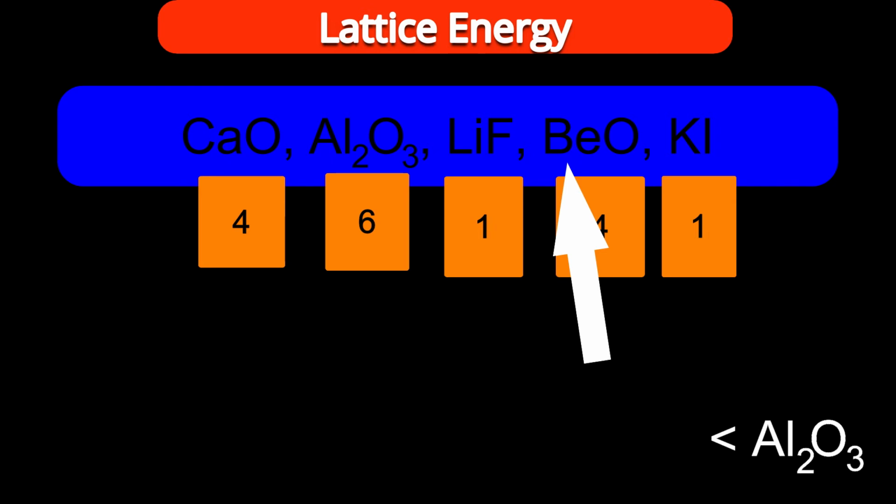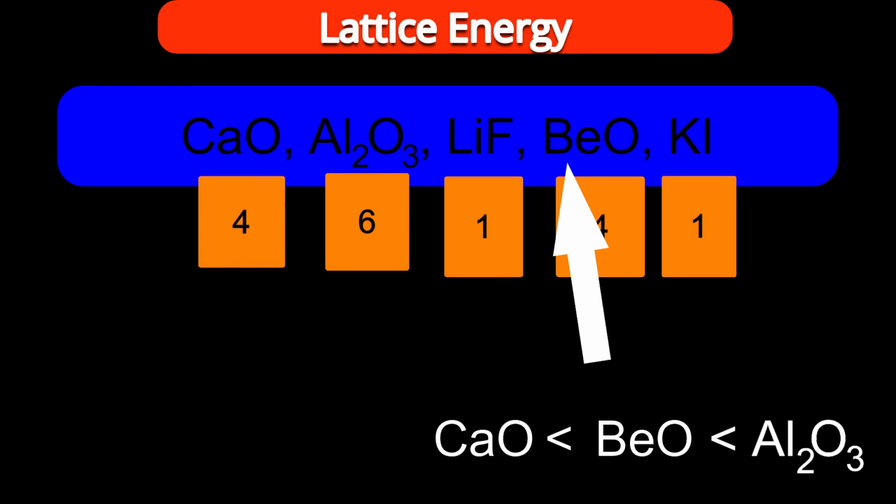Be plus 2 is smaller, because as we move down the periodic table, atomic or ionic size increases. Beryllium is at the top, so beryllium plus 2 is smaller. Smaller means more lattice energy. About charges, higher charge multiplication, more lattice energy. About distance, smaller the size, more the lattice energy. So beryllium oxide will have more lattice energy than calcium oxide. So to the left of aluminum oxide, I write beryllium oxide, and to its left side calcium oxide.